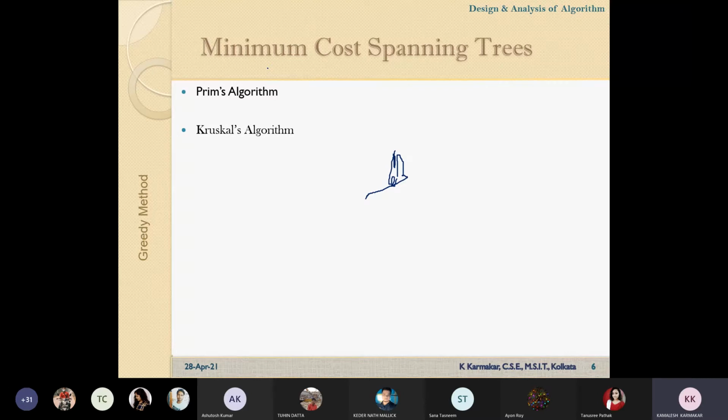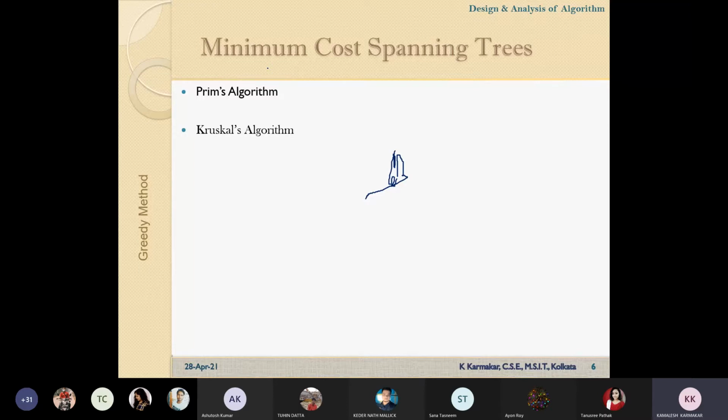In a graph, we may have a very large number of spanning trees. We can form multiple spanning trees from a graph. Then we have to determine the spanning tree for which the cost is minimum. Cost means the sum of the weights of the edges of the tree. We can discuss with some example how this cost will vary.